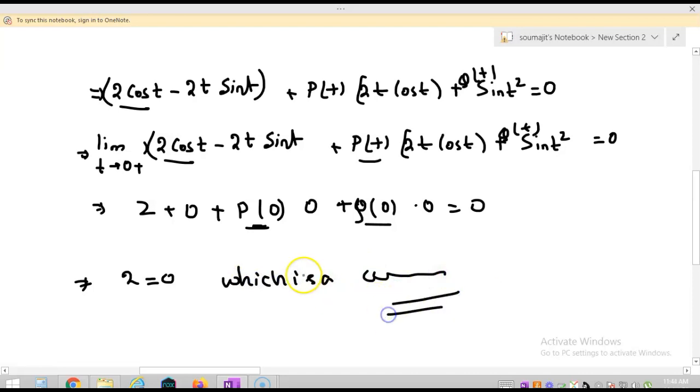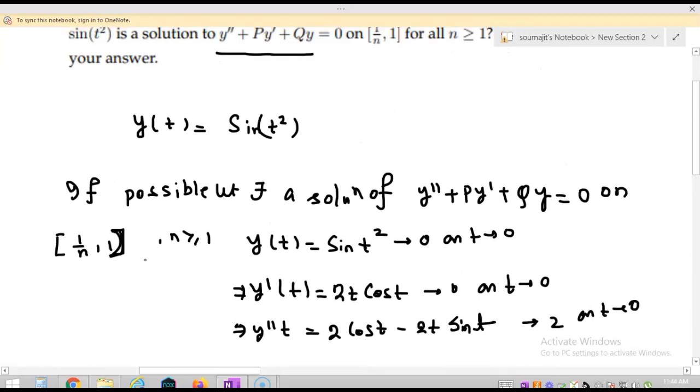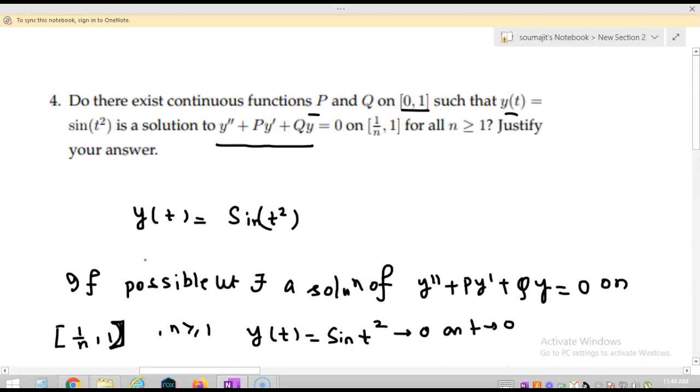Are you getting my point? 2 equal to 0 is always a contradiction. So I can say that there does not exist any solution p and q on 0 1 such that y(t) equal to sin t square satisfying this. Okay, so that's all about the question number 4. So we have solved it.